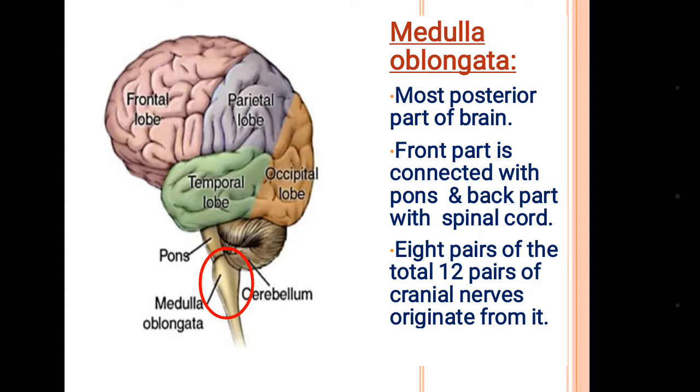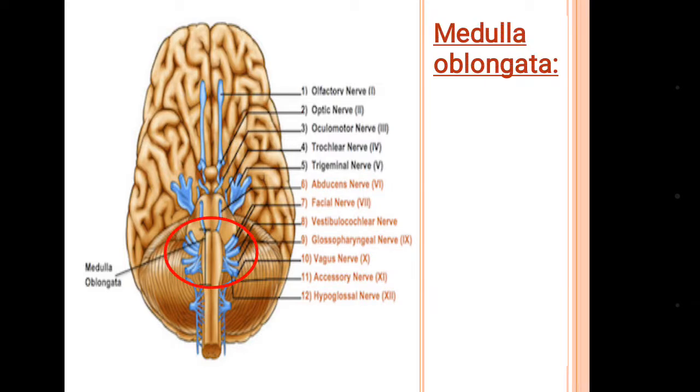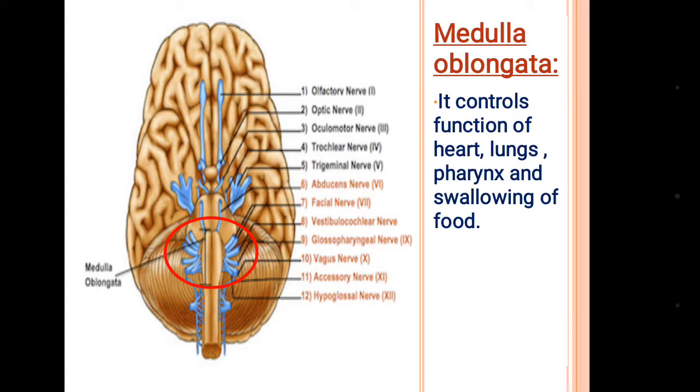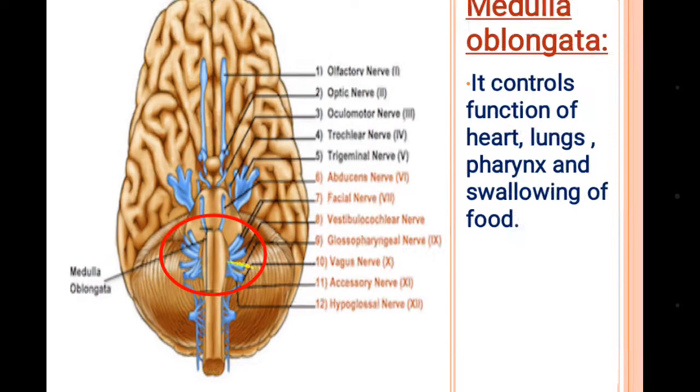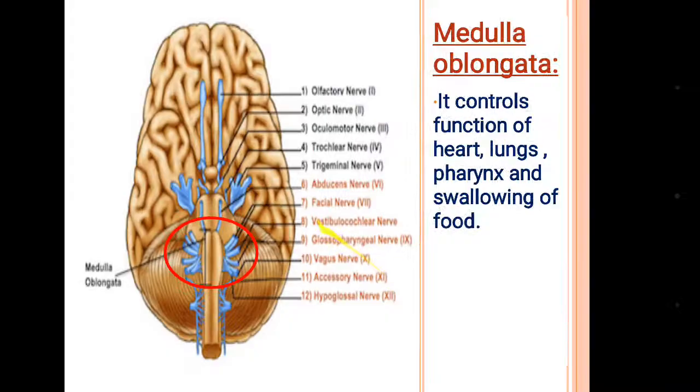Eight pairs of the 12 pairs of cranial nerves originate from medulla oblongata. So you can see in the picture, medulla oblongata is containing 8 pairs of nerves, which function in the function of heart, lungs, pharynx and swallowing of food.